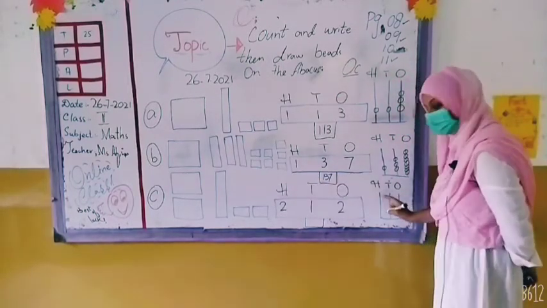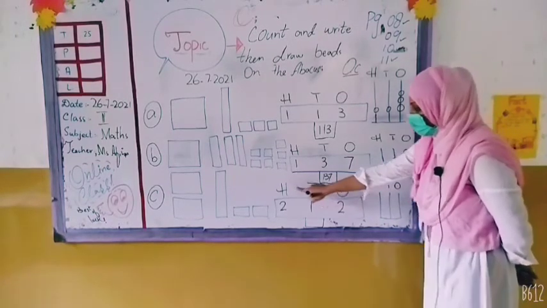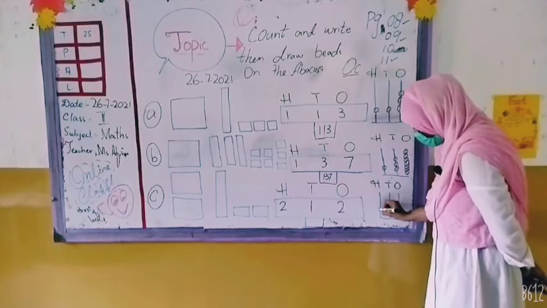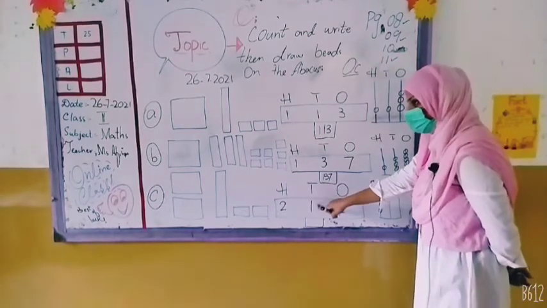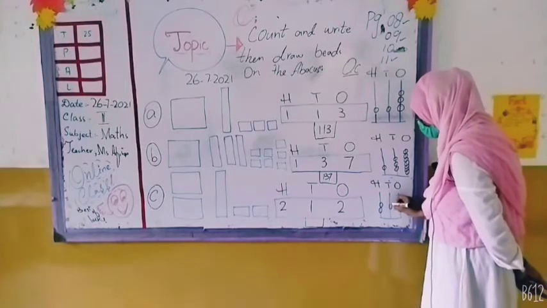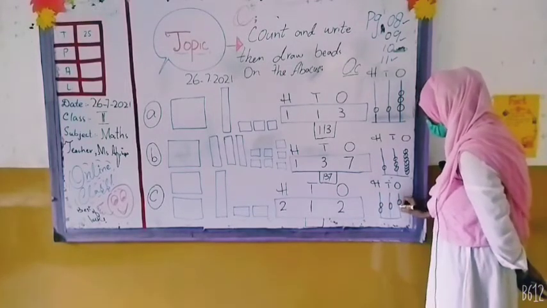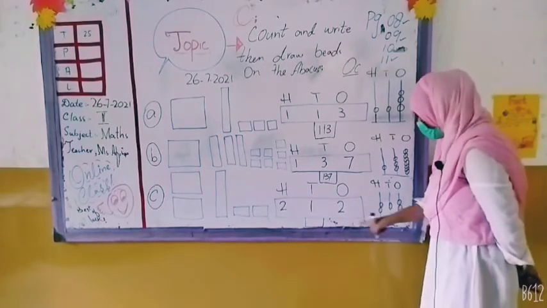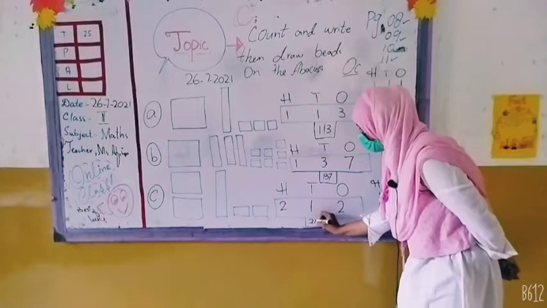Now you need to make the beads in abacus. आपने abacus में beads बनाने according to that. Check 100. How many? 2. You need to make 1, 2. Done? Now check tens. Only 1 is there. You need to make 1 bead. In ones, how many? 2. You need to make 2 beads. Done? It's done. Now you need to write this thing together.